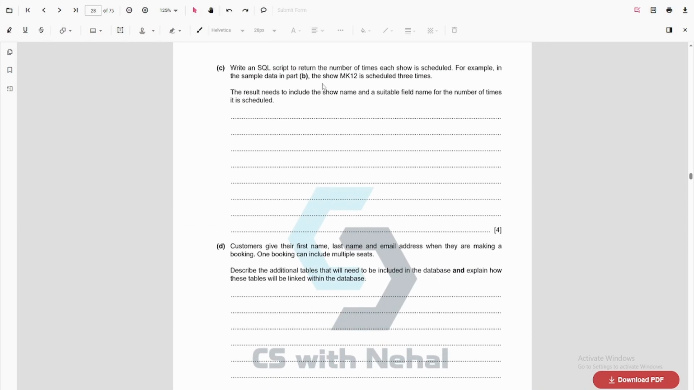Write an SQL script to return the number of times each show is scheduled. For example, in the sample data in part B, the show MK12 is scheduled 3 times. The results need to include the show name and a suitable field name for the number of times it is scheduled.